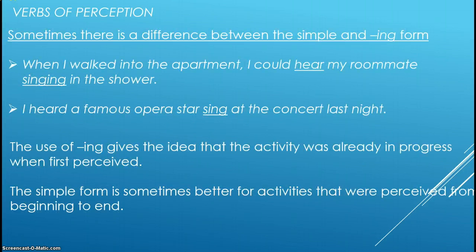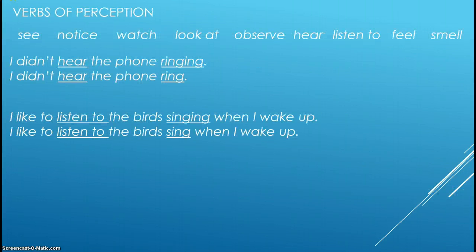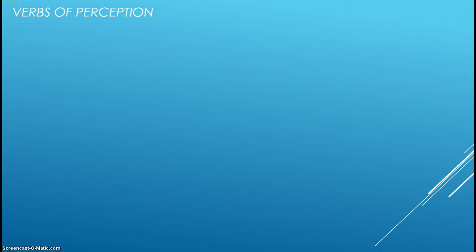What you need to know for the test, if we go back, is just this. If it's a verb of perception, both will be okay. For the ones that I put on the test, I'm just going to keep it to the ones that are okay in both situations. So that's all you got to remember. You see a verb of perception, remember that both of these are possible, and you'll be okay. You'll get all the answers. All right. Getting on to the next things.